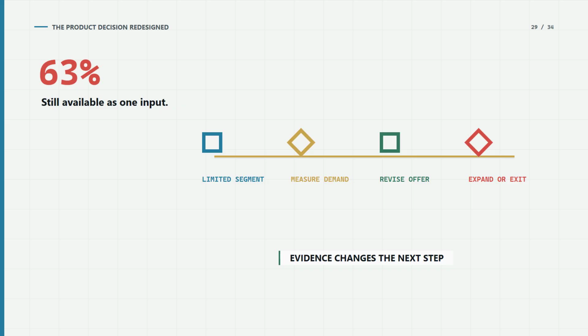Release to a limited segment. Measure actual demand. Keep enough resources to revise the offer. Define the result that justifies expansion, revision, or exit. The forecast remains available as one input. The plan no longer requires it to describe the world perfectly.